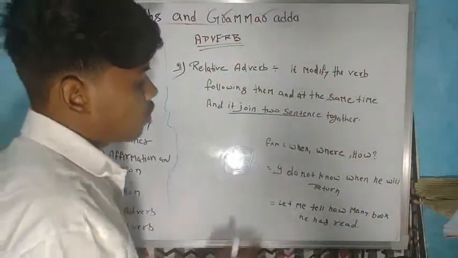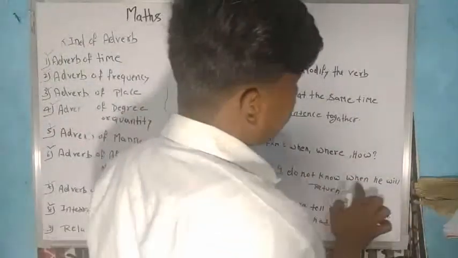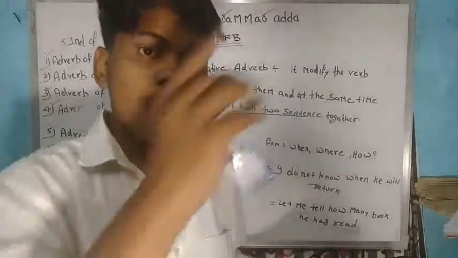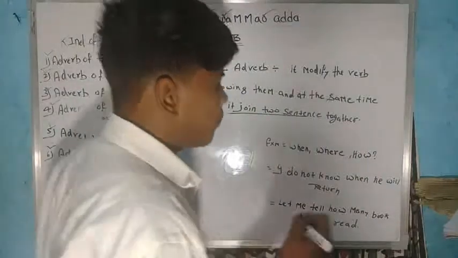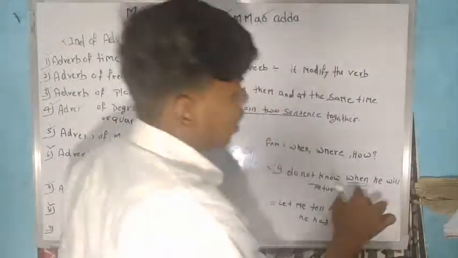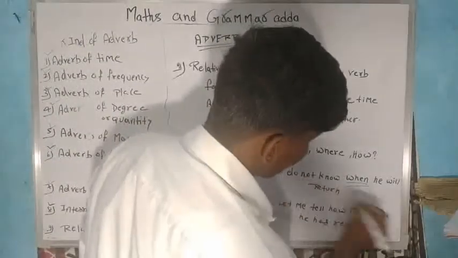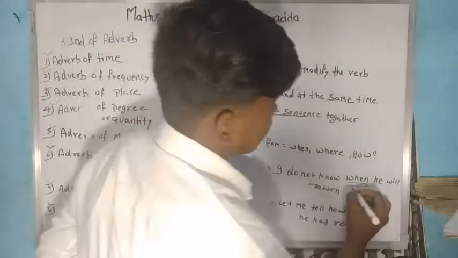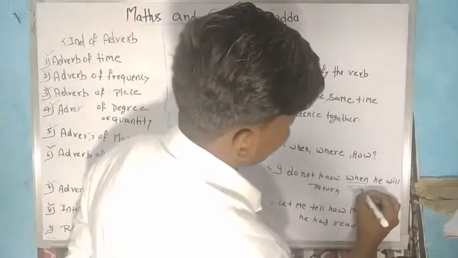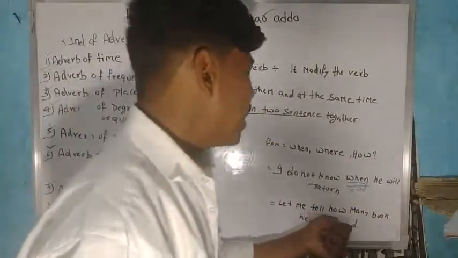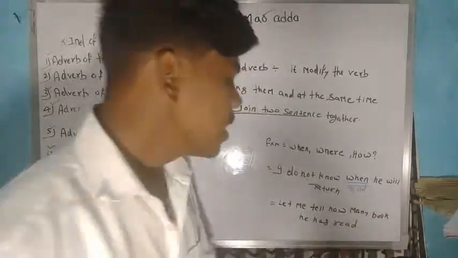Then I have taken one example: I do not know when he will return. It means when is the middle word which is used to join two sentences. So it is a relative adverb. Third: let me tell how many books he has read.